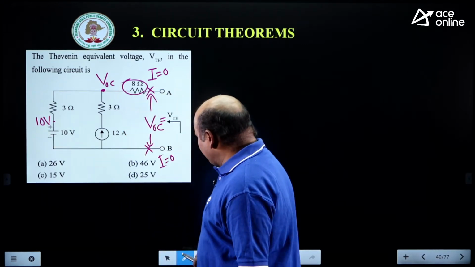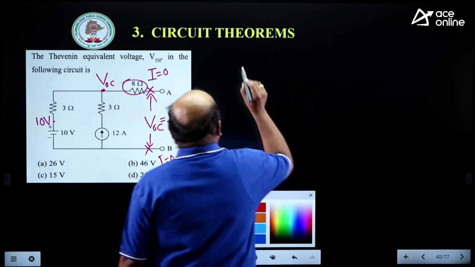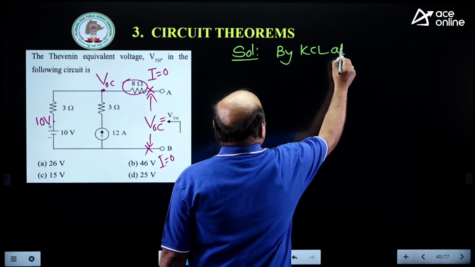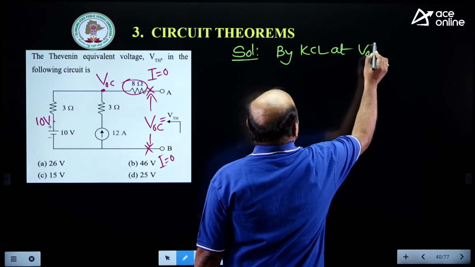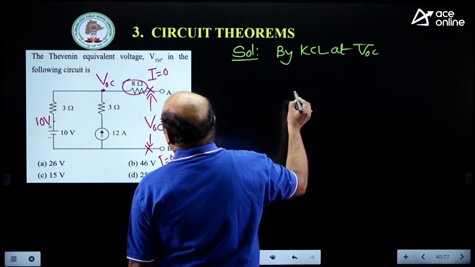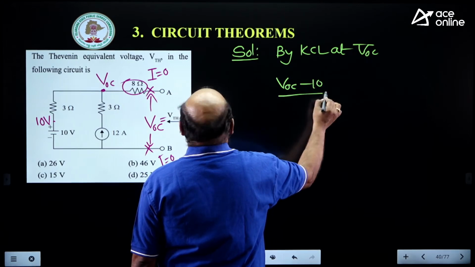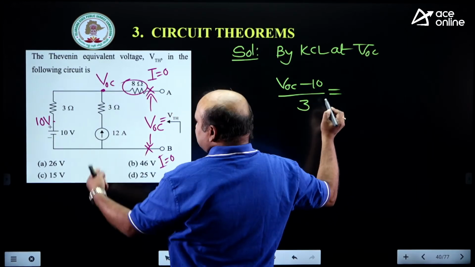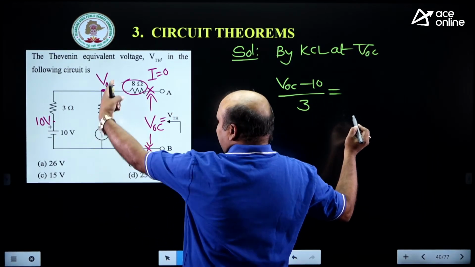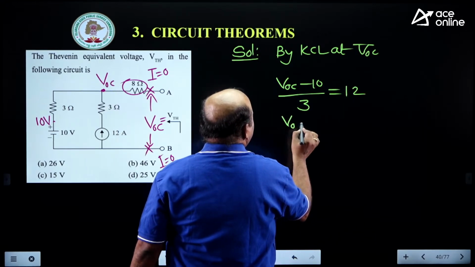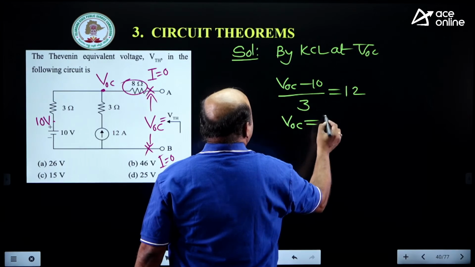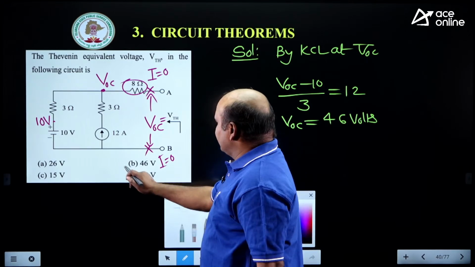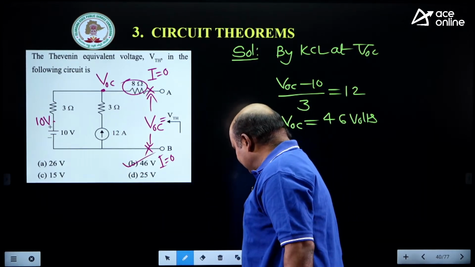Now can you apply that KCL? Only one step, with one step you are going to get it here. By KCL at VOC, VOC minus 10 by 3, this is outgoing, here 0, this is incoming. This is an ideal current source, this is incoming, that's why 12. Now VOC is equal to what I can take it, 36 plus 10, 46 volts. Very simple, only one step. B is the correct one. Are you getting it?